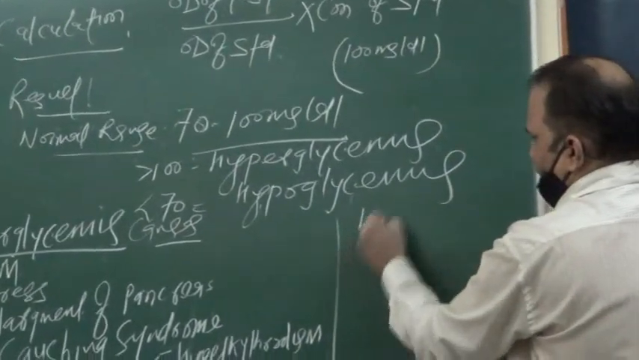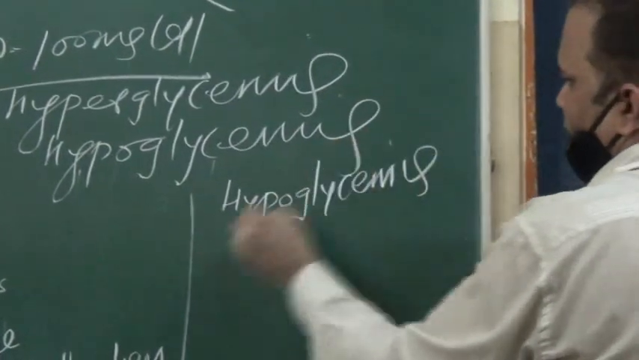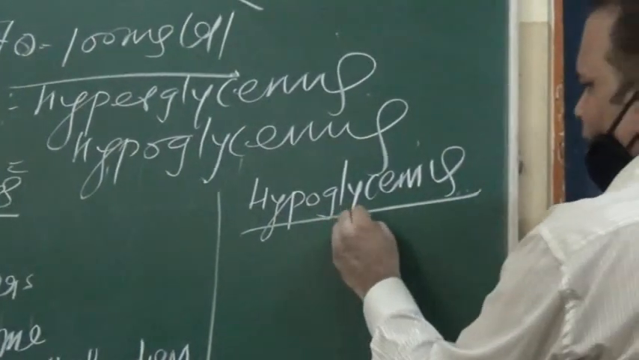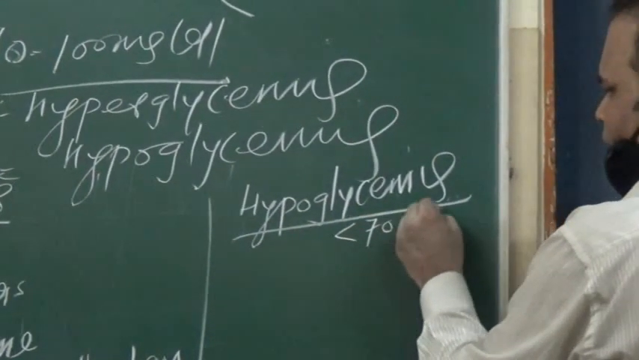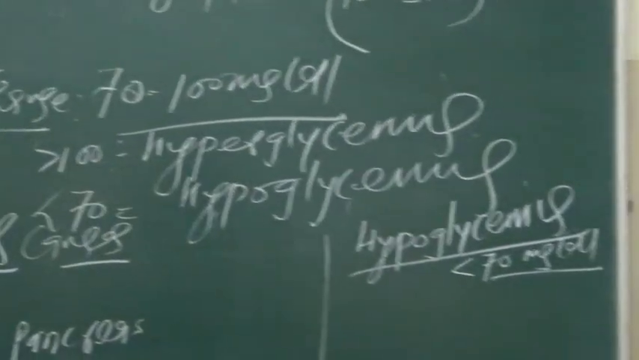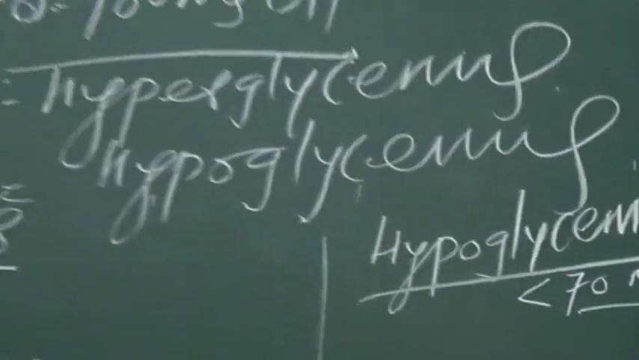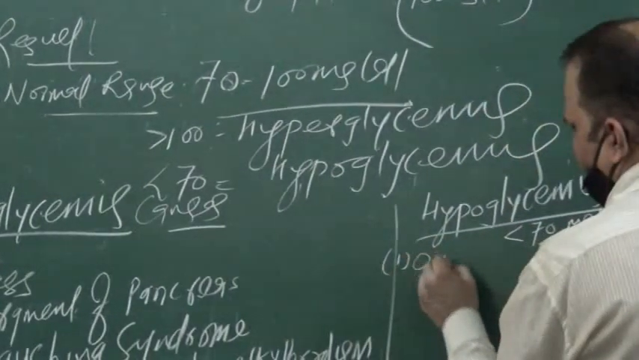On the other side, you can see the causes of a hypoglycemia sample. Hypoglycemia means if the value is coming below 70 milligram per deciliter, that is a hypoglycemia sample. So the hypoglycemia cause is generally over medication with insulin. First, over medication with insulin.